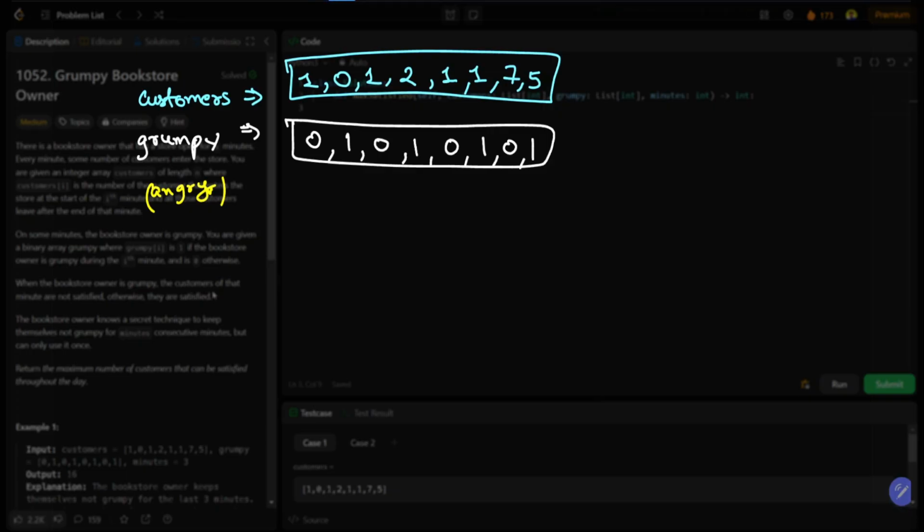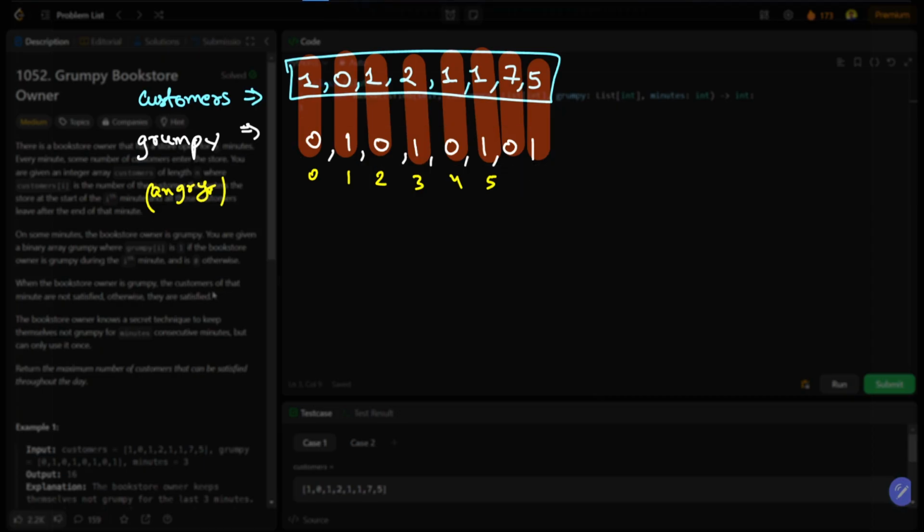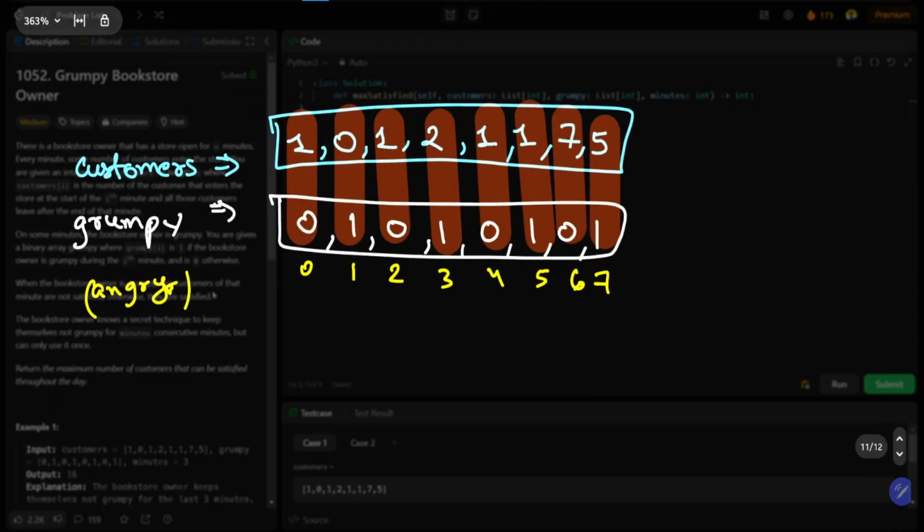So let me say I have these time slots, each one a unit of time. This can be our time: 0 1 2 3 4 5 6 and 7. So if this is my customers array and this is my grumpy array, and any customer comes at a point where the value is 0, that means he is not grumpy. So 0 represents that the owner is not angry.